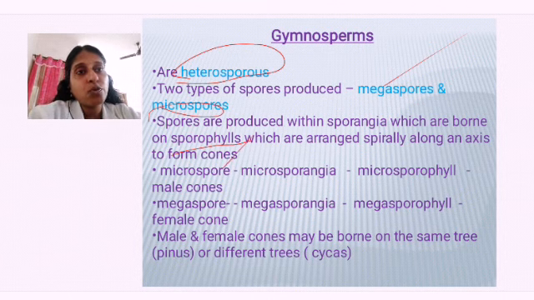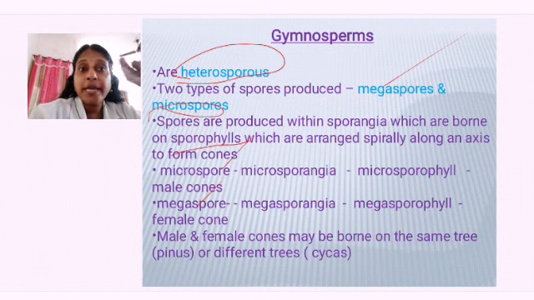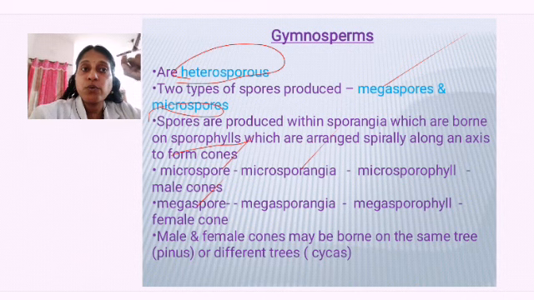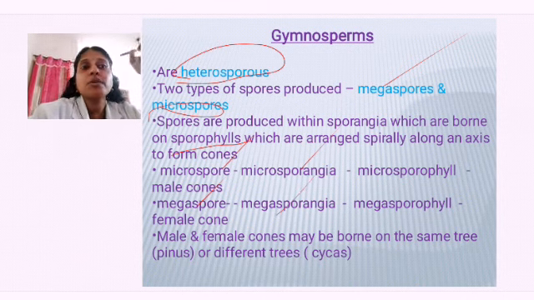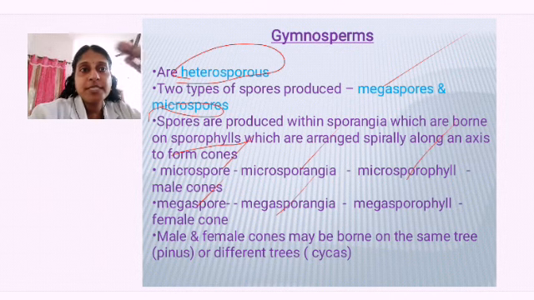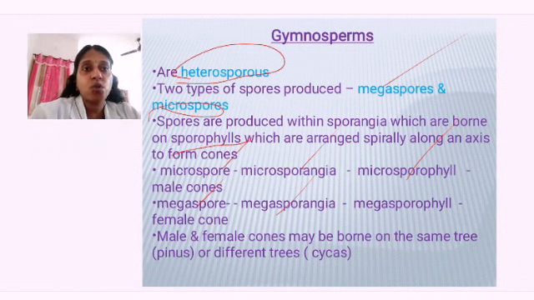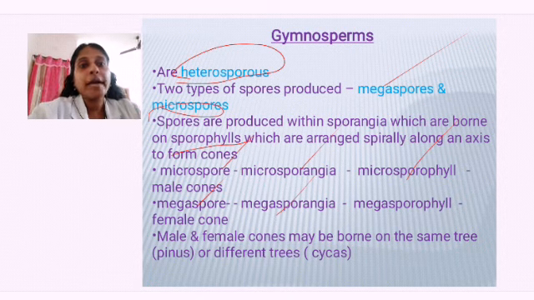Now spores, I told you there are two types: one is microspore and another one is megaspore. Microspores are produced where? In microsporangia. Megaspores are produced in megasporangia. Microsporangia, where will they be present? They will be present on a particular leaf-like structure called what?